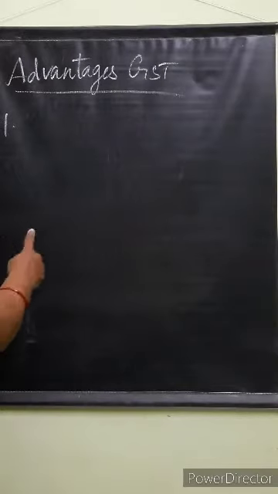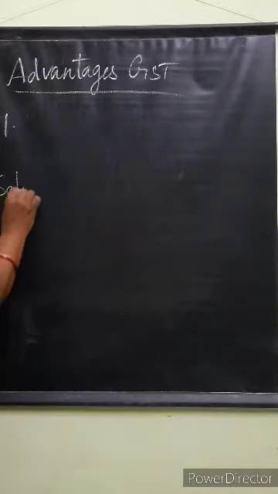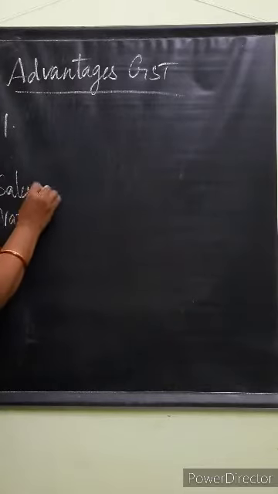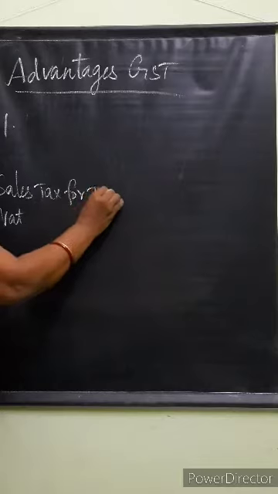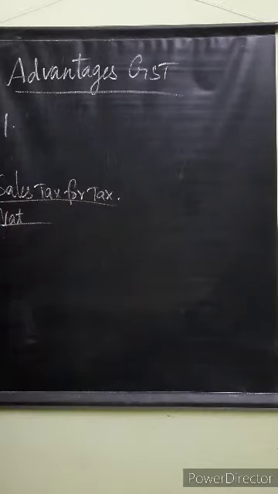Sales tax and VAT have tax on tax, but in GST it is eliminated. So the price will not increase, the cost of the goods will decrease. But in VAT and sales tax, the cost of the goods will increase because the tax amount and the profit will be added stage by stage.